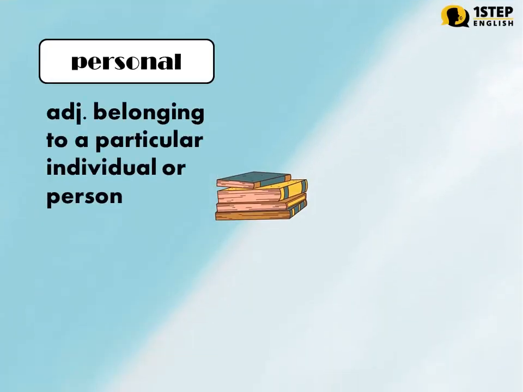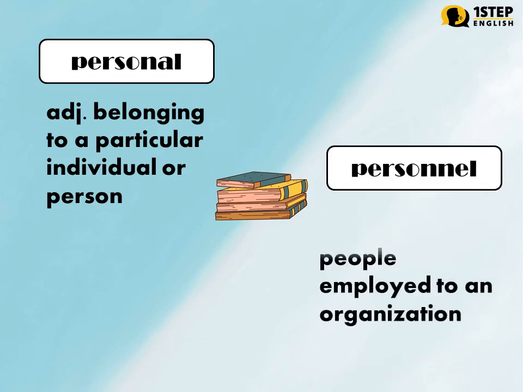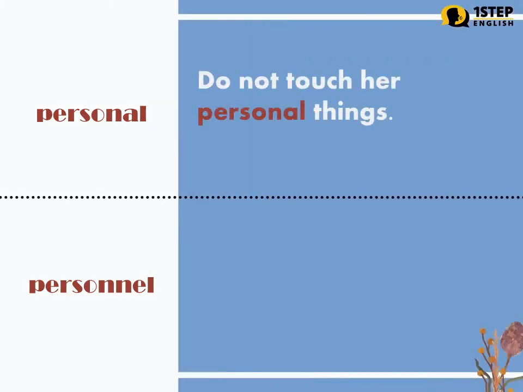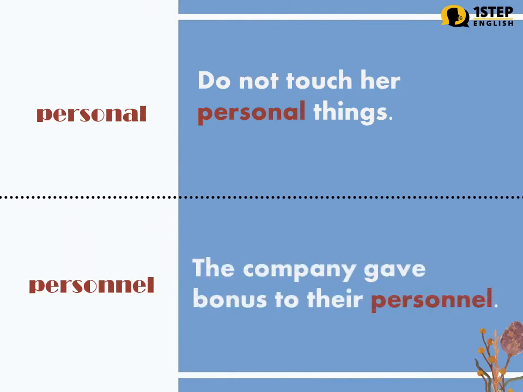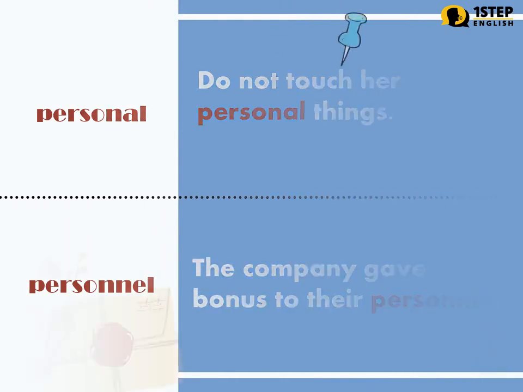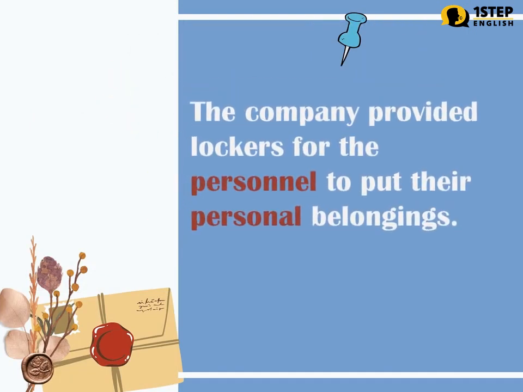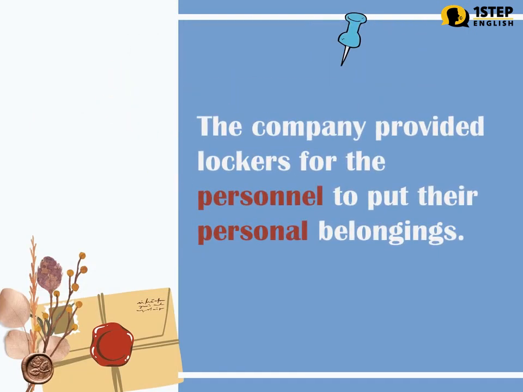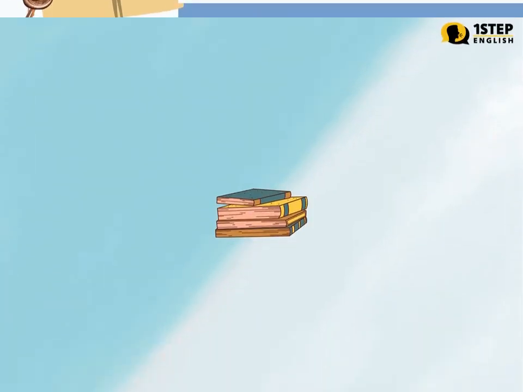Personal versus personnel. Personal, adjective, belonging to a particular individual or person. Personnel, noun. Staff or people employed to an organization. Examples. Personal. Do not touch her personal things. Personnel. The company gave bonus to their personnel. Let us use the words together. The company provided lockers for the personnel to put their personal belongings.